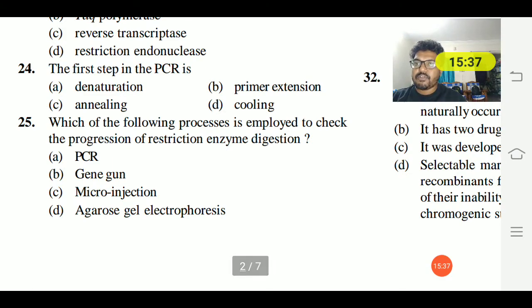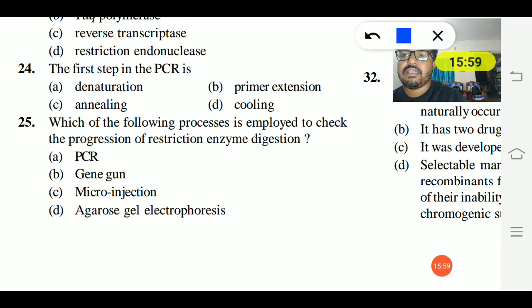Okay. 25th question. Which of the following processes is employed to check the progression of restriction enzyme digestion? PCR, gene gun, microinjection, or agarose gel electrophoresis. The progression of restriction enzyme digestion is checked by agarose gel electrophoresis. So D is the right answer.